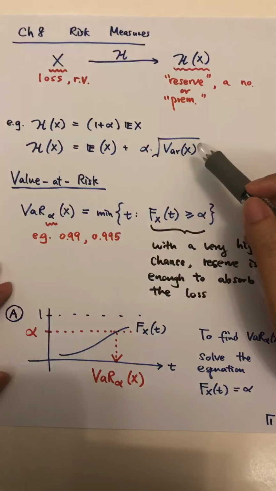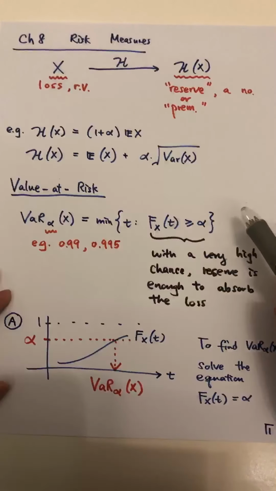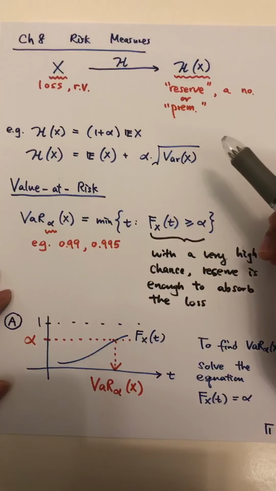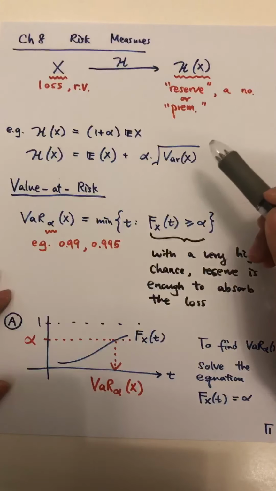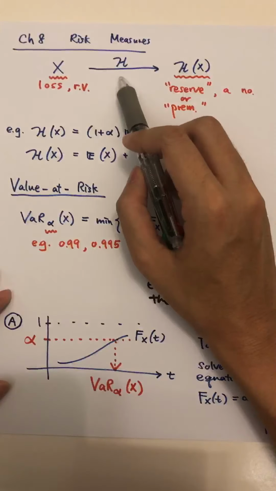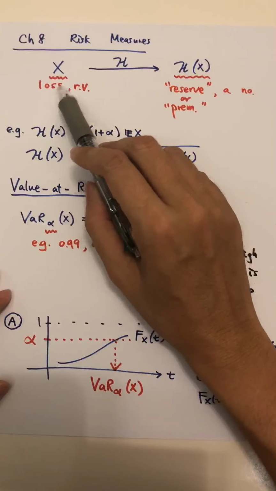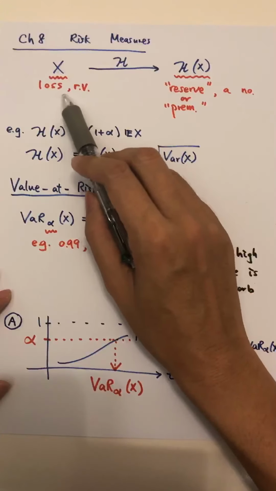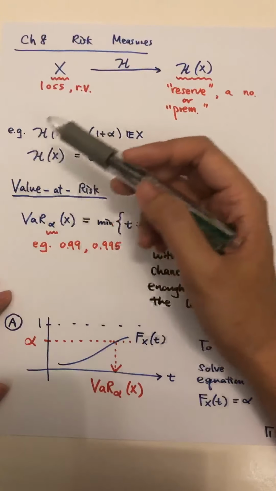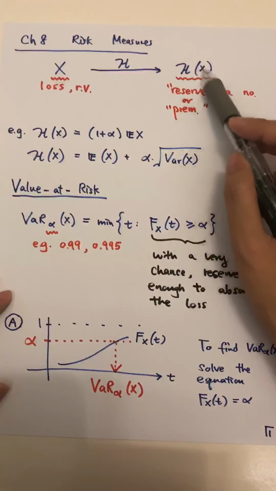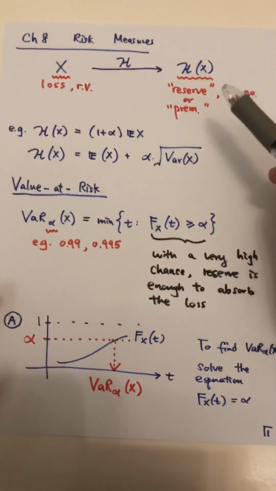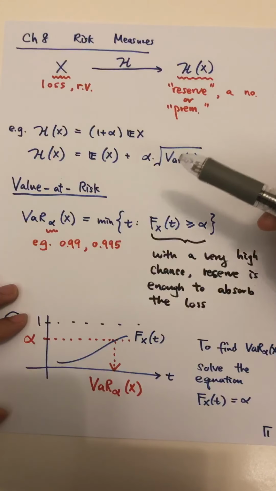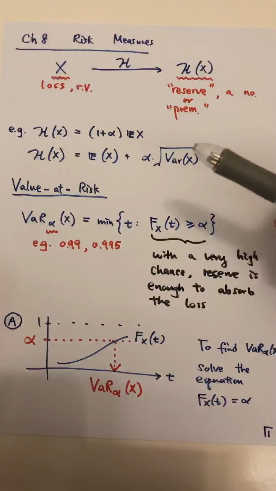So chapter 8 is our last chapter. It is about risk measures. So what is a risk measure? Basically, a risk measure is just a map, mapping a random variable to a number. Here we can interpret the random variable as the future payment, and we can interpret this real number as the amount of capital or reserve the company should keep so that the company has enough money to pay.